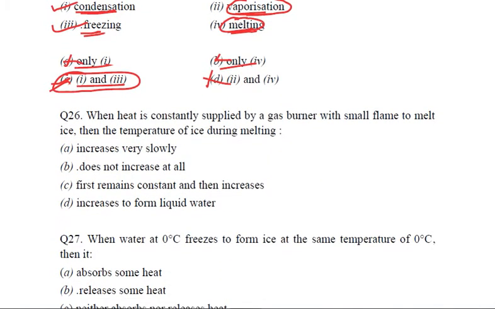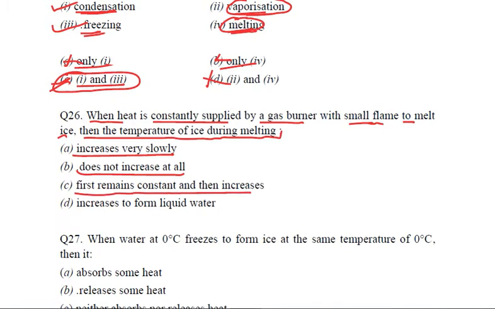Let's see the next question. When heat is constantly supplied by a gas burner with a small flame to melt ice, then the temperature of ice during melting: increases very slowly, does not increase at all, first remains constant and then increases to form liquid water. We are supplying heat with a small flame to melt the ice. What is going to happen? The temperature of the ice is not going to increase at all.